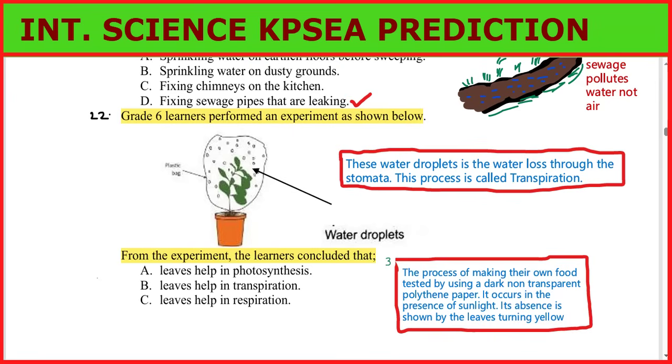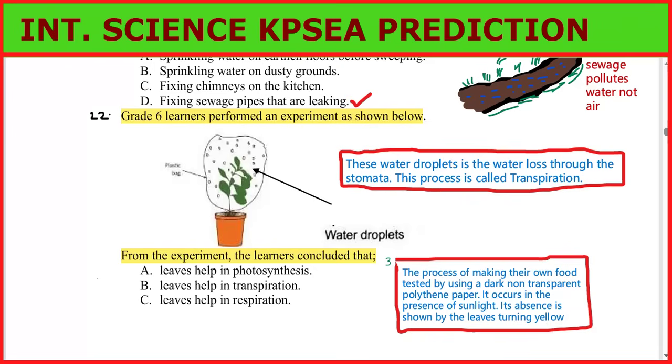The process of making their own food is tested by using a dark, non-transparent polythene paper. When the sunlight is not entering the polythene paper, the green leaves are going to turn yellow.